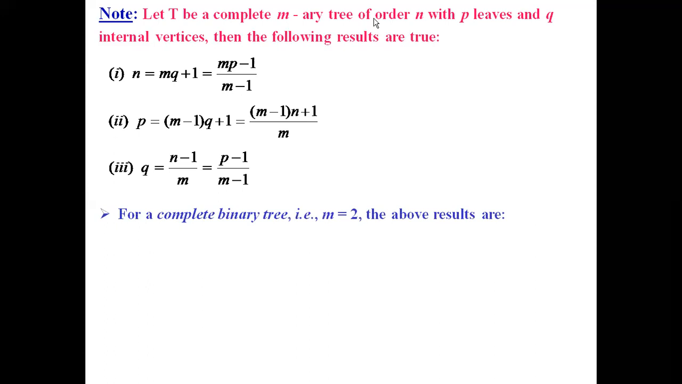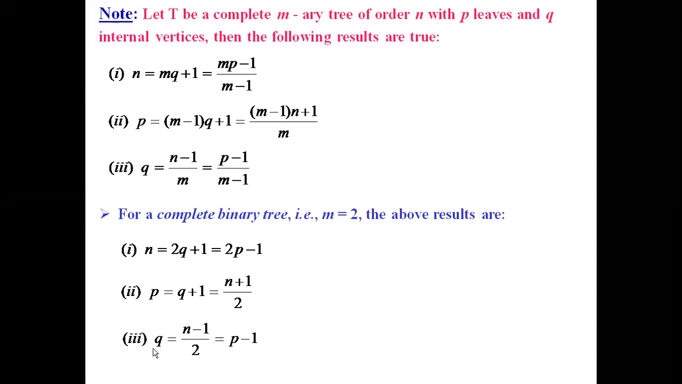Similarly, for a complete binary tree, that is taking m equal to 2, the above results now become, taking m equal to 2 in each of these expressions, n equal to 2q plus 1, which is in turn equal to 2p minus 1, and p equal to q plus 1, which is in turn equal to (n plus 1) divided by 2, and finally q, the internal vertices, will be equal to (n minus 1) divided by 2, which in turn is equal to p minus 1. So these are some of the results which we need to memorize while doing problems for complete m-ary trees and for complete binary trees.